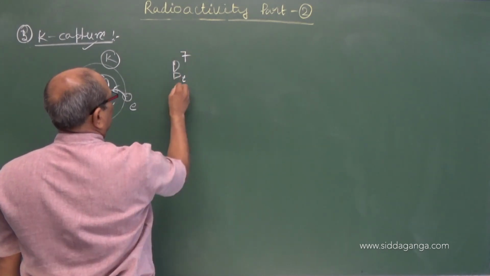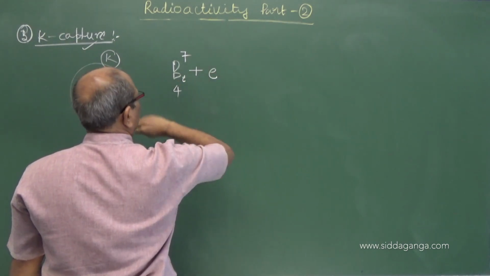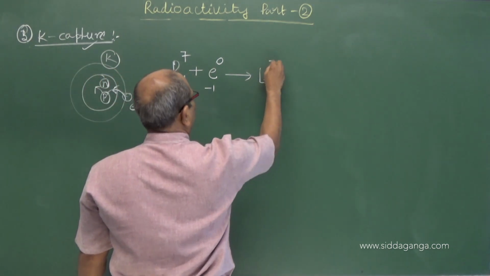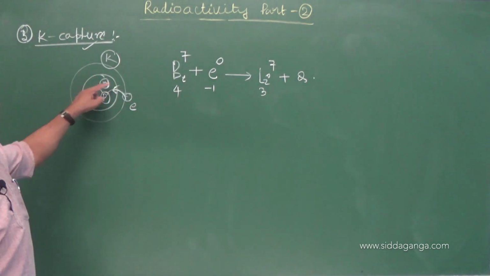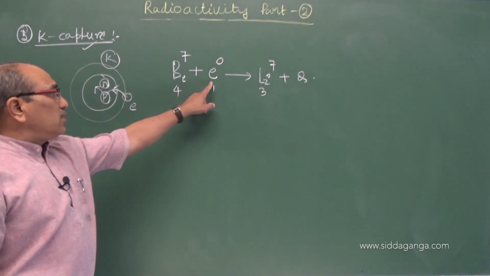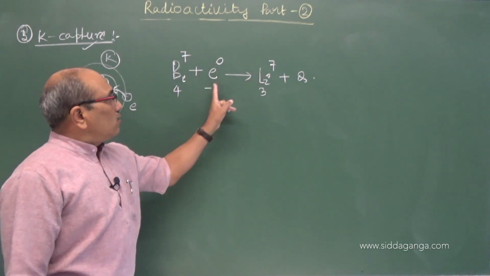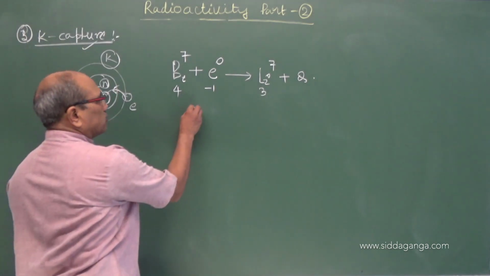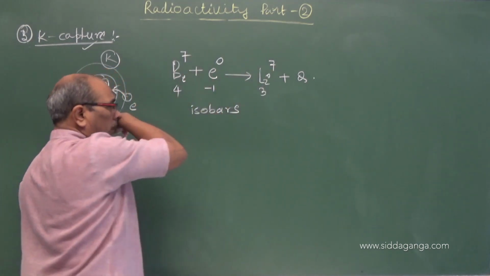beryllium-7 (atomic number 4) plus an electron capture (-1, 0) leading to lithium-7 (atomic number 3) plus energy liberated. The proton converts into a neutron but the mass number remains the same. The K shell electron is captured into the nucleus of beryllium, which converts into lithium, and energy is released. So even in this case isobars are forming, because the mass number is the same and the charge number differs.